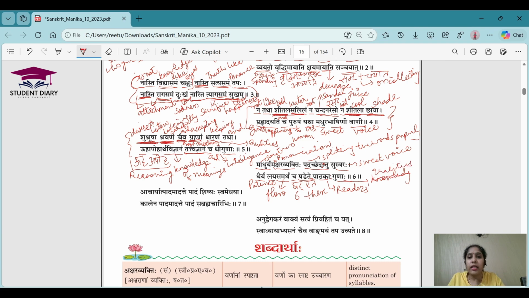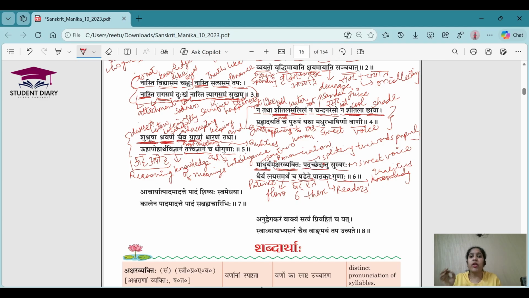So now in this shloka, the poet is telling about the different qualities a person should have who wants to read something for others. Like we see the news readers, or someone who is speaking to us, but there is no direct audience. That time someone is reading. What all qualities should that reader have? First one, there should be sweetness in the voice. Madhurya means sweetness. Akshar Vyaktihi means the correct pronunciation of the words. If the pronunciation is not correct, the other people will not be able to understand.